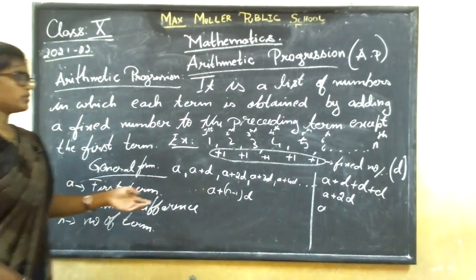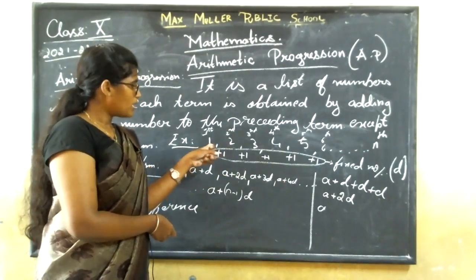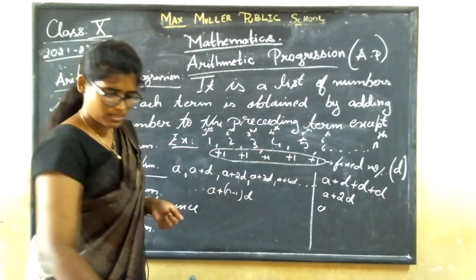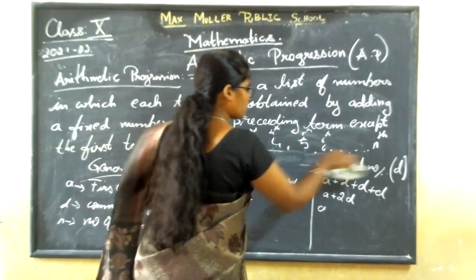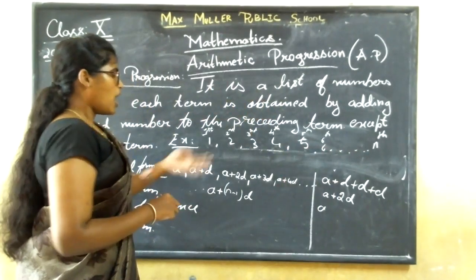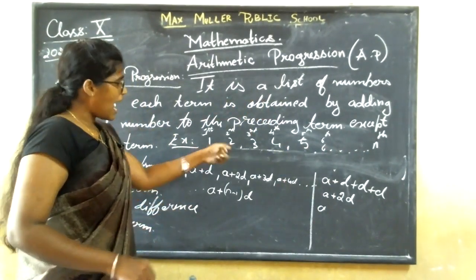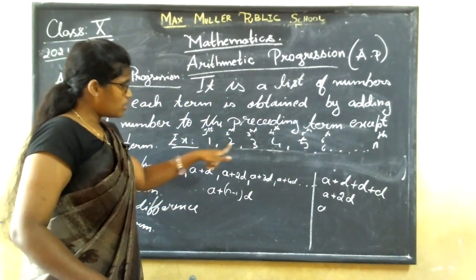Now, how did you find this? Okay, I do not have a fixed number here. Let me erase this. Okay, now, how will you find out what should be added to the next number to get that? 1, 2.